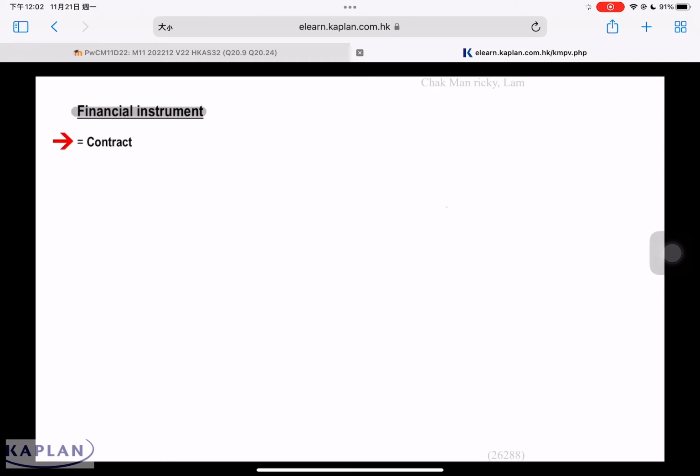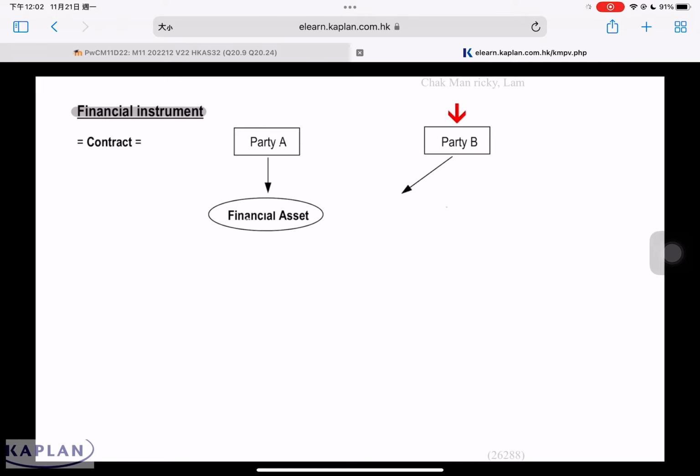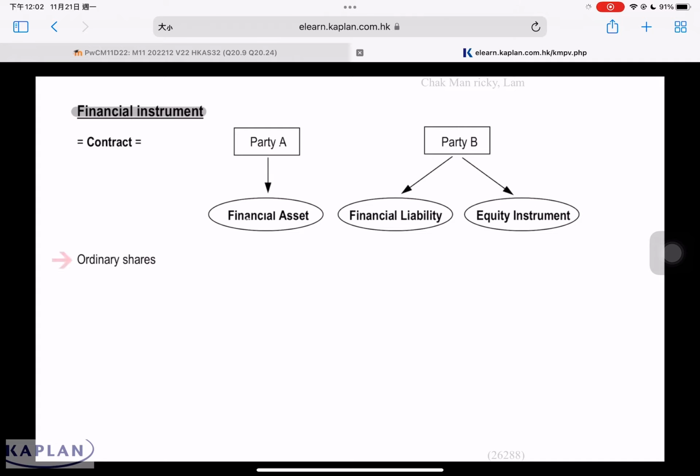A financial instrument is a contract between two parties. To party A, it could be a financial asset. To party B, it could be a financial liability or equity instrument. Take for example, ordinary share. To the investor it is a financial asset. To the issuer, it is normally considered an equity instrument. However, there are some exceptions.